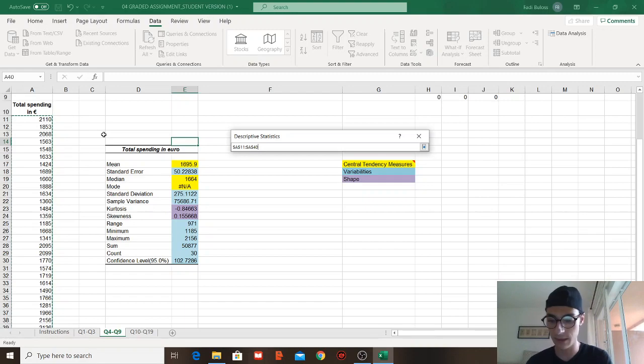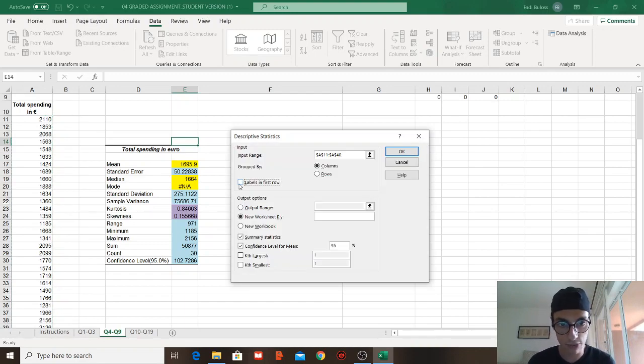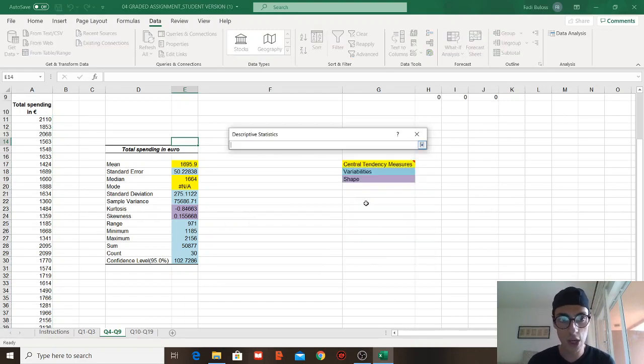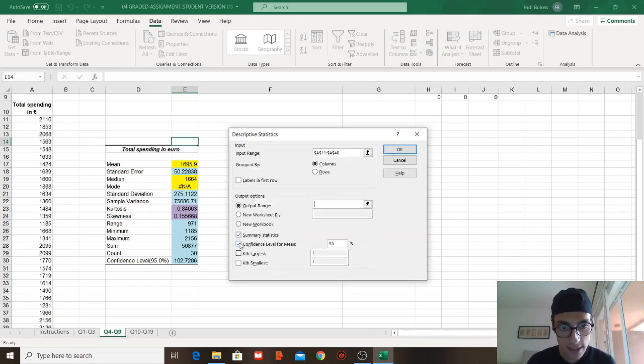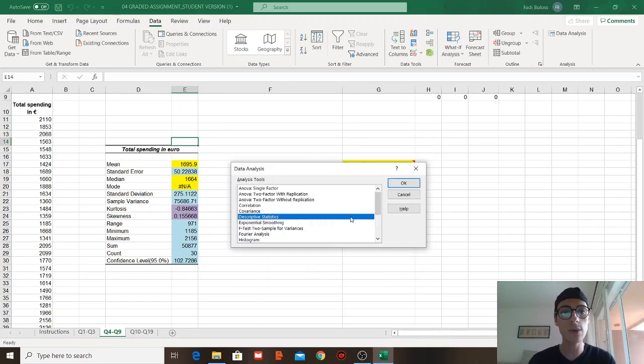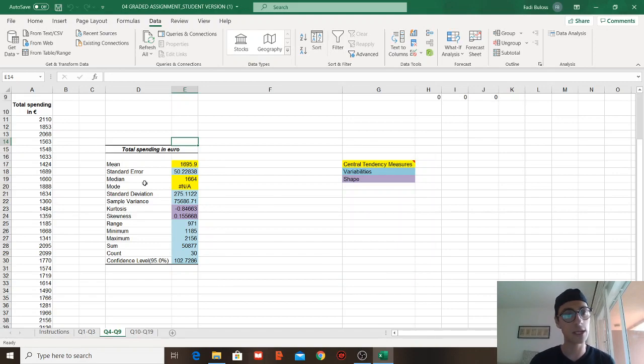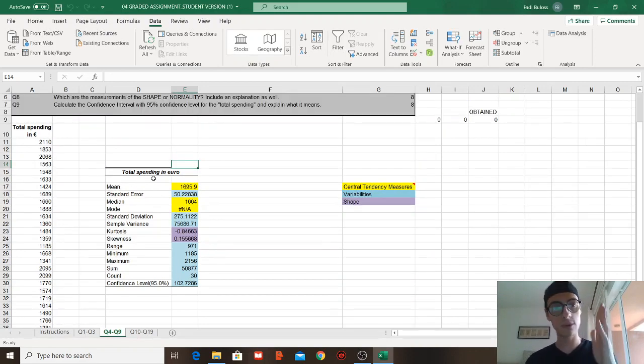I don't like to choose the label. Sometimes it confuses me. I remove label. I choose the input range, which I chose to be here. And then you choose summary statistics, confidence level of 95%. This is very important. I'm going to talk about it more. Then we get those numbers. Once we get those numbers, we will be going through each one of them and analyze what they mean.